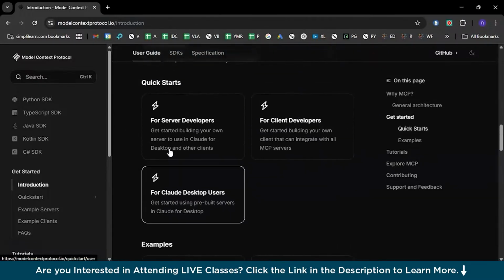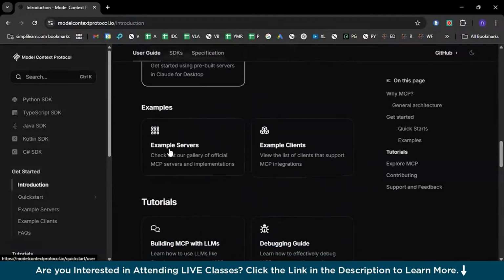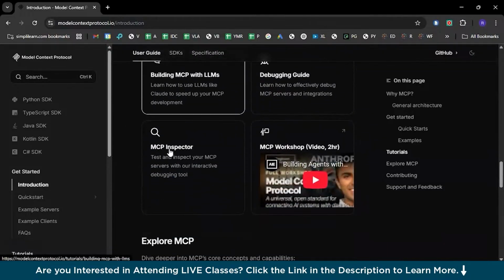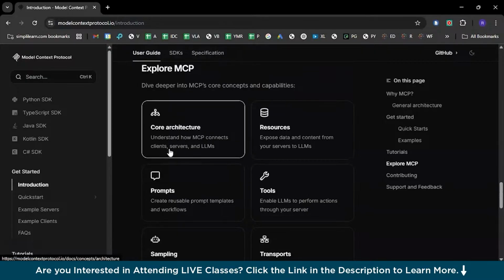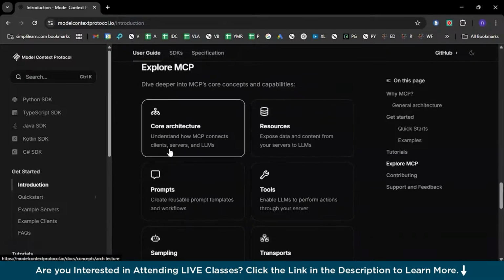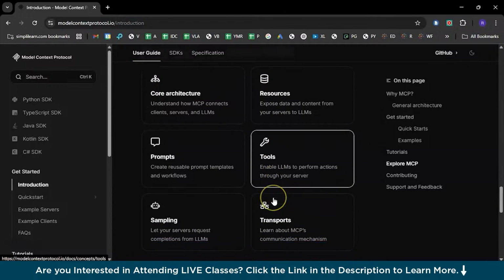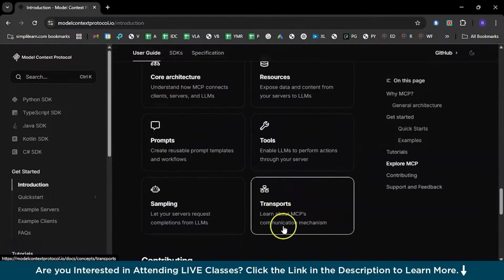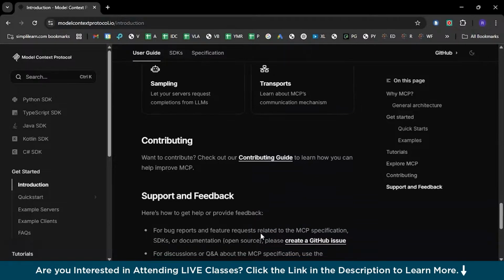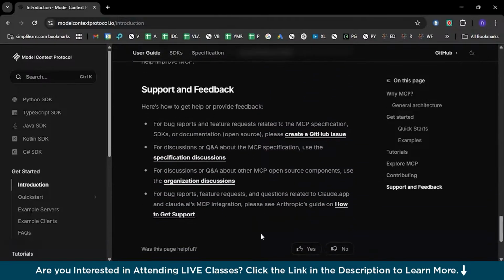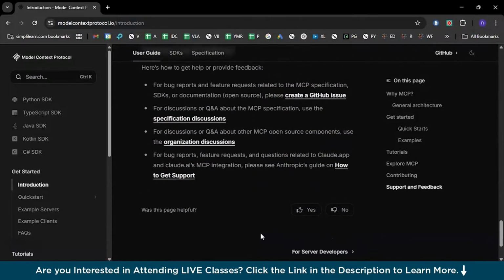So here we have all the quick starts, guides, examples, and tutorials on how to begin, and all the explore pages if you want to have a deep dive into core architecture, the resources available, prompts, tools, transport, samplings, and a lot more. And in case you want to contribute your dedicated resources to the community, you can also do that, and you can also give support and feedback for MCP.